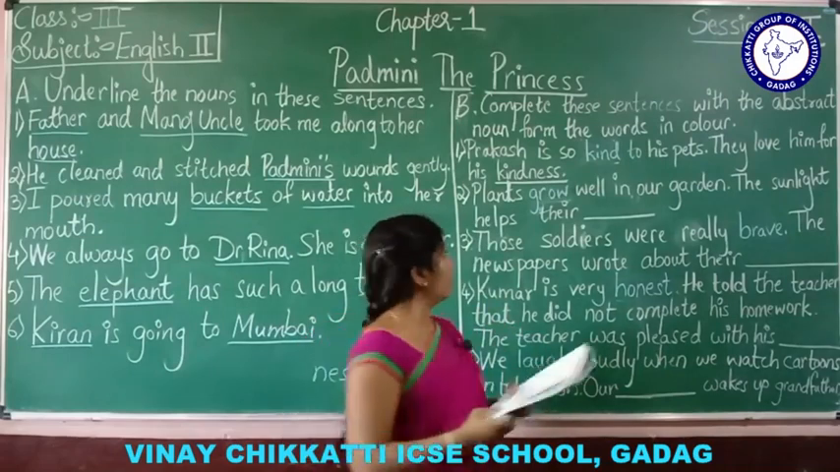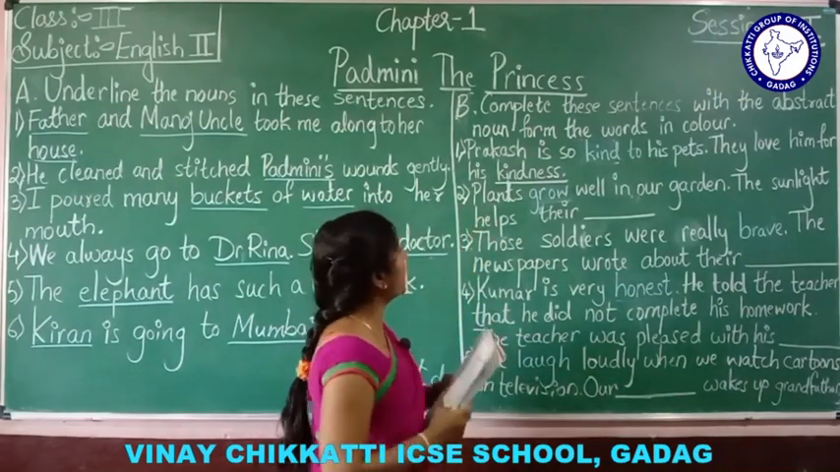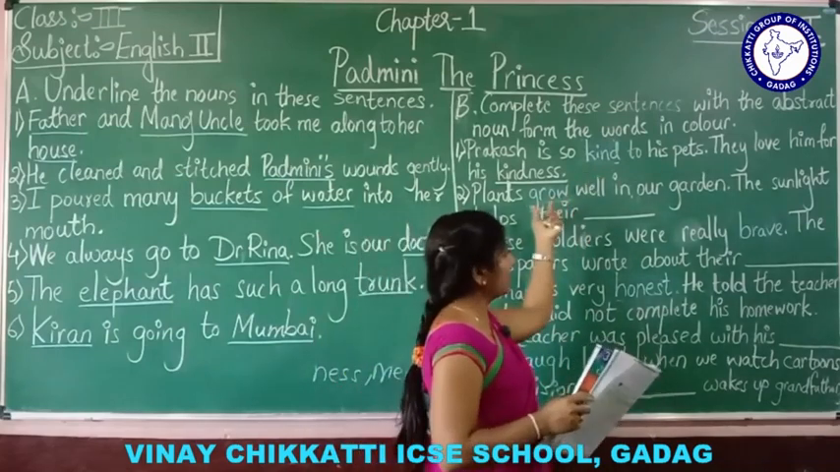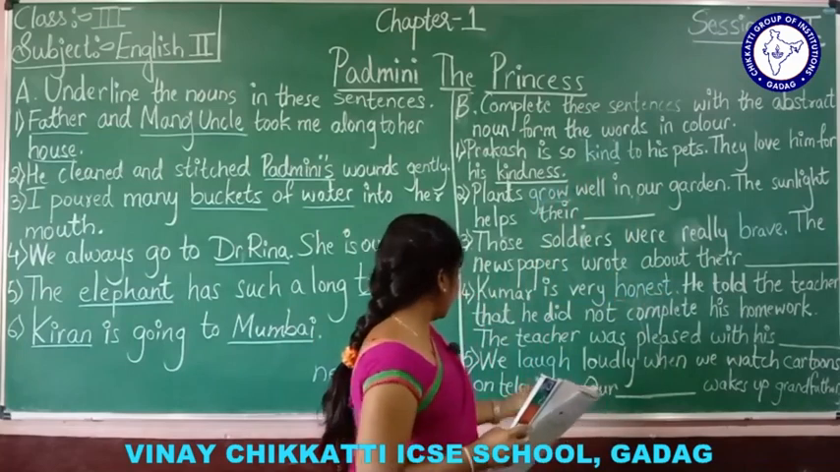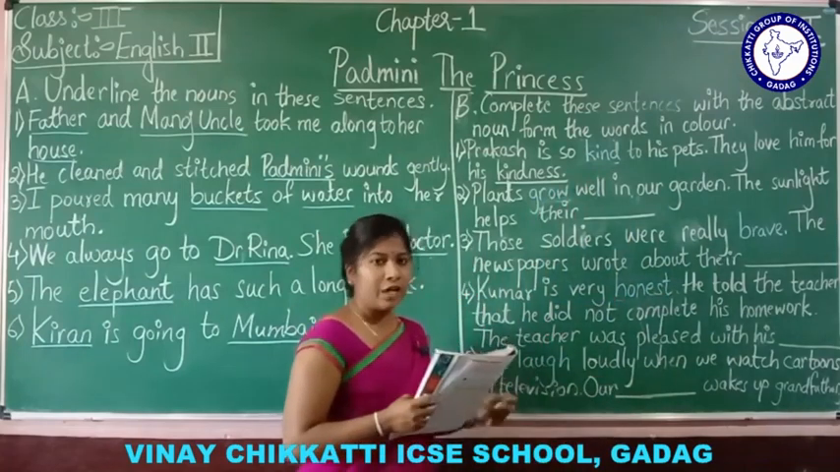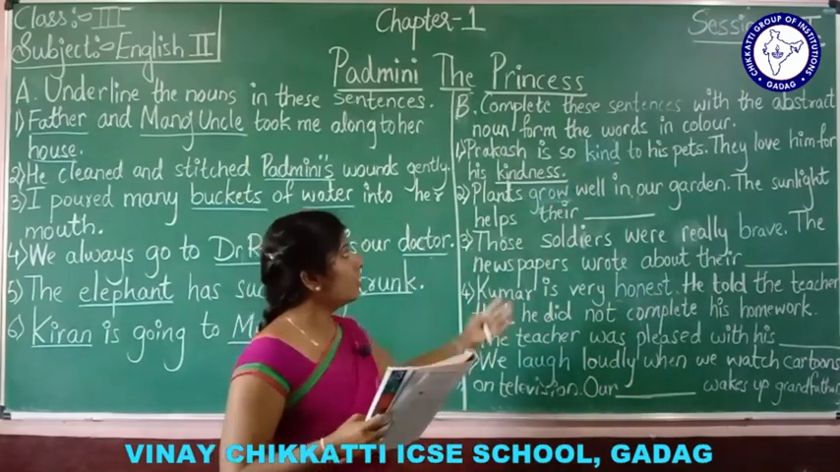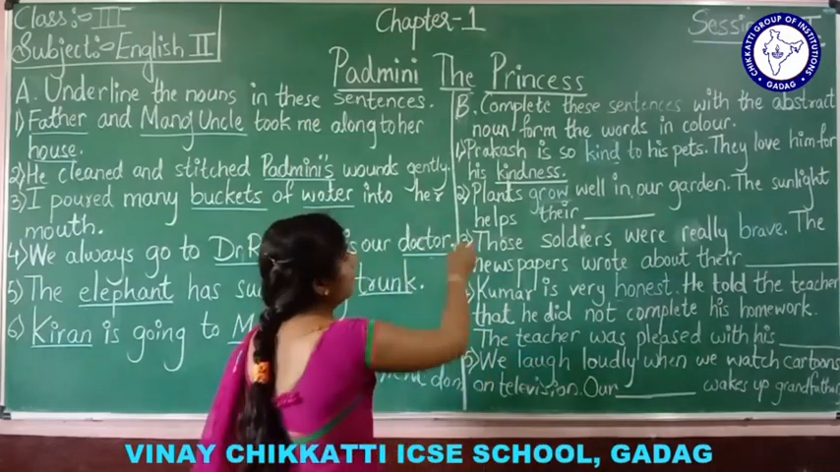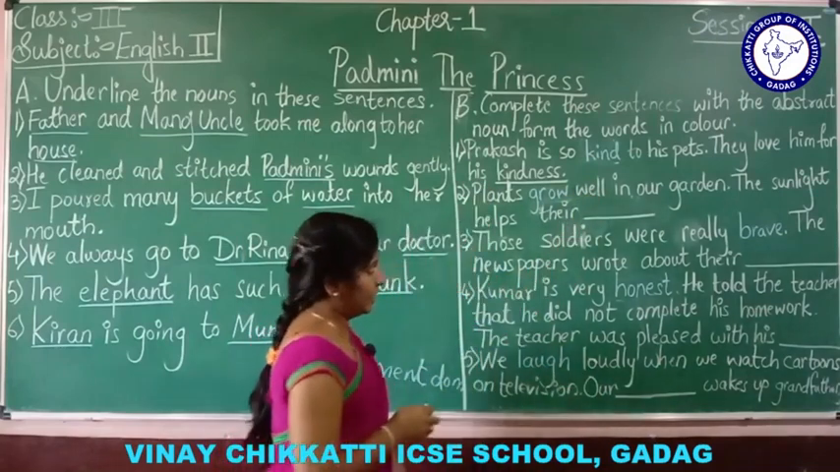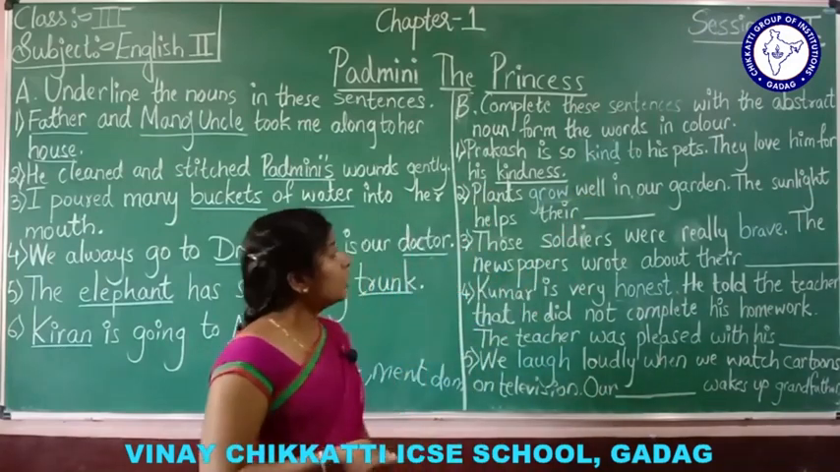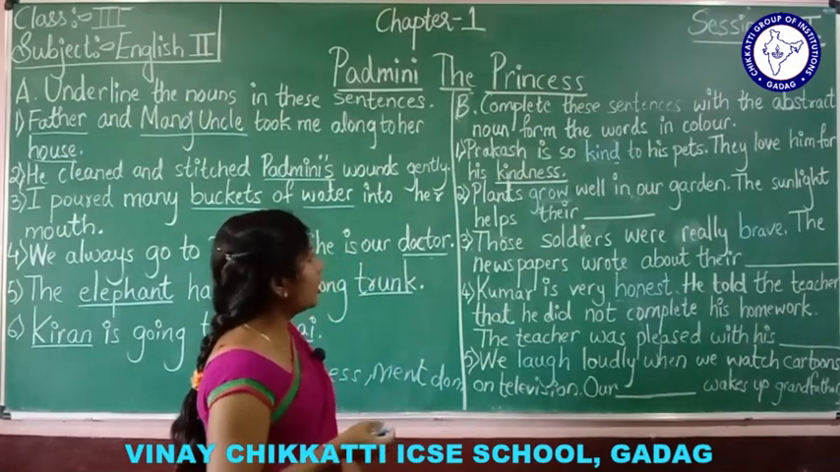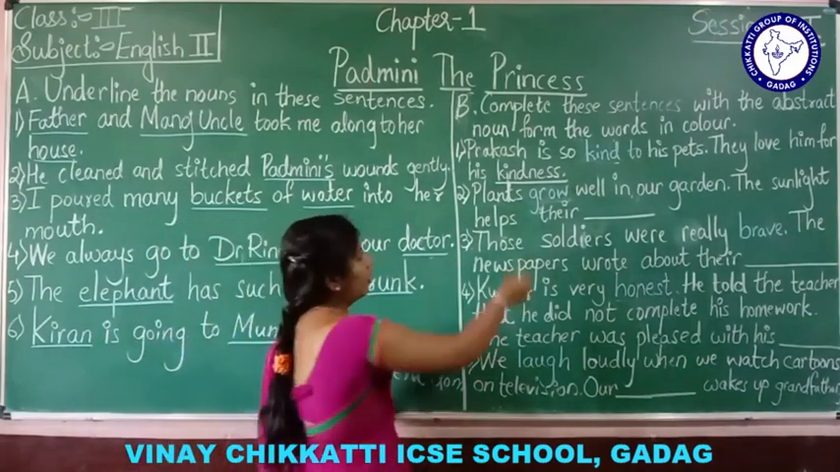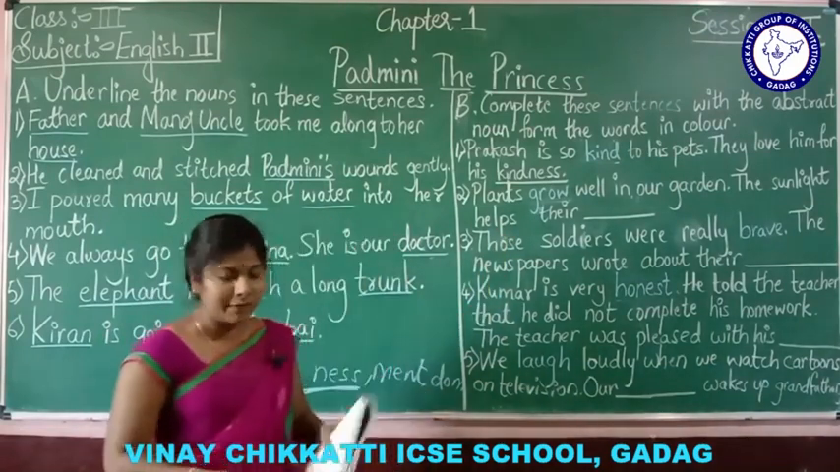So now let us learn here. Complete these sentences with the abstract noun from the words in color: kind, grow, brave, honest, and laugh. We have to write the abstract noun here. Prakash is so kind to his pets. They love him for his kindness. As I said, you will add NESS. There's one example for this.